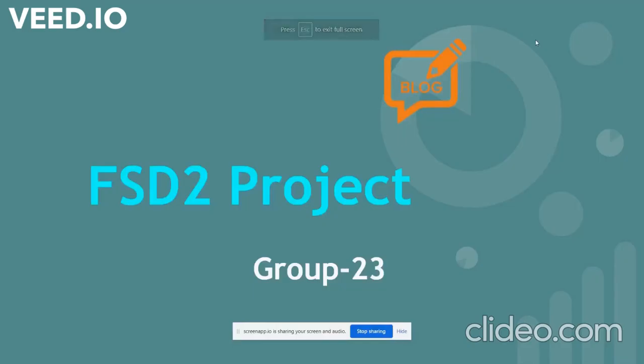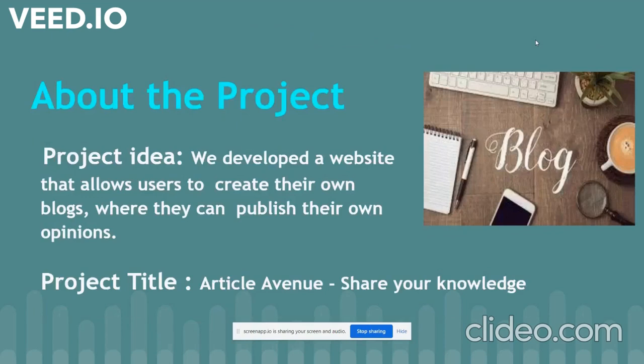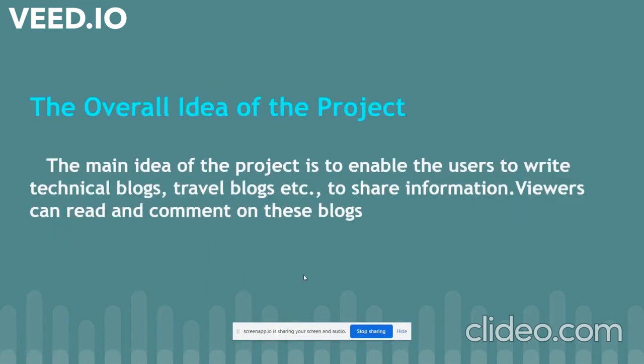The main idea of this project is to build a website where users can publish their articles and share their knowledge with others. The title of the project is Article Avenue: Share Your Knowledge. Other users can read these articles and comment on them as well if they want.